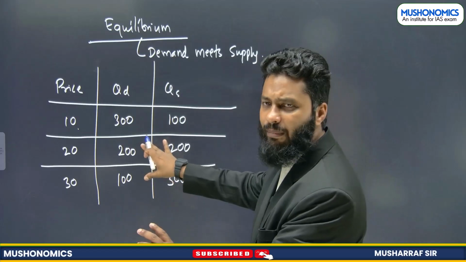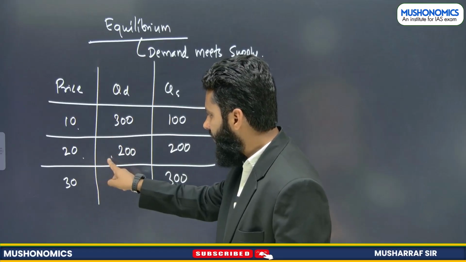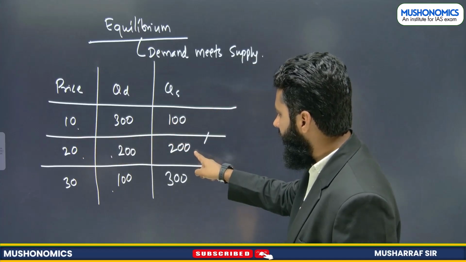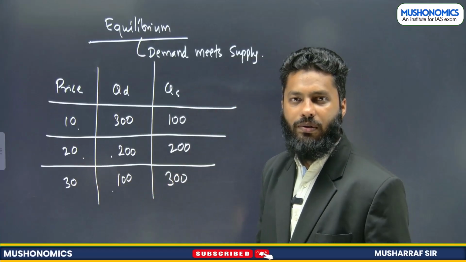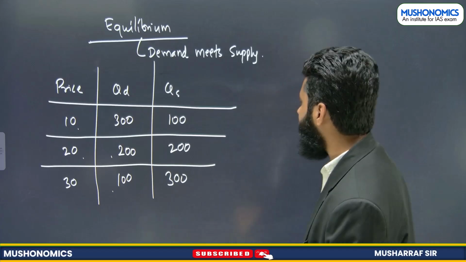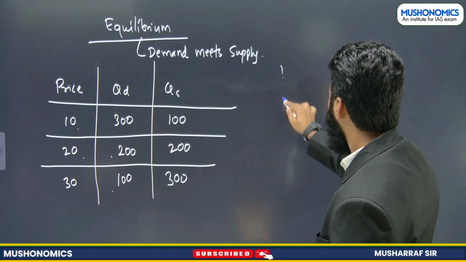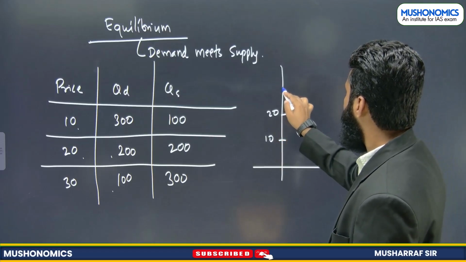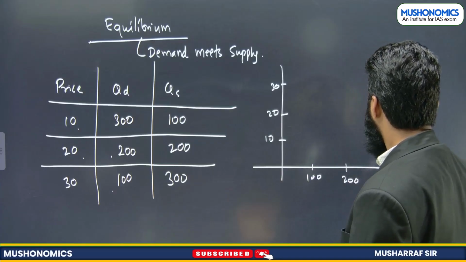I hope the law of demand and supply is clear with this. When price increases, there is a decrease in demand. When price increases further, demand decreases further. When price increases from 10 to 20, quantity supply increases. When price increases further from 20 to 30, the quantity supply also increases from 200 to 300. I hope these are clear. Now, let's plot it on the graph and then we will see. Price is 10, 20, 30. Quantities are 100, 200 and 300.